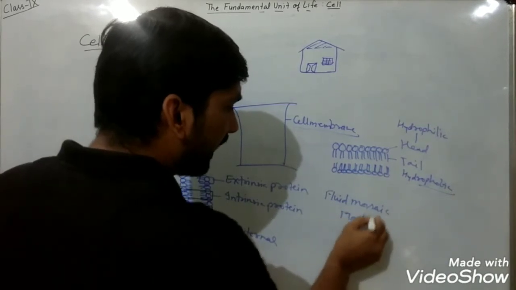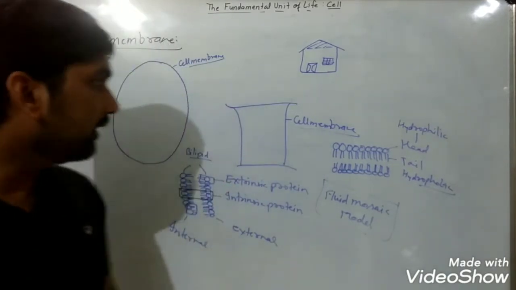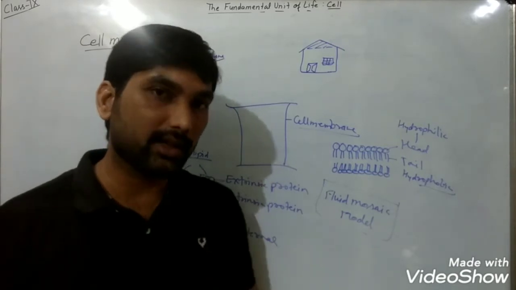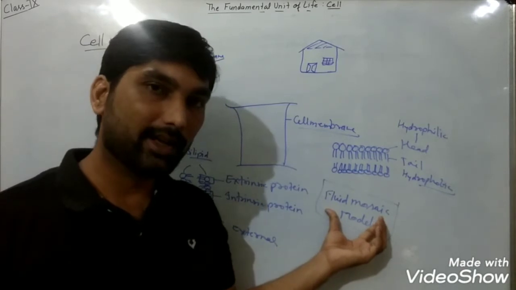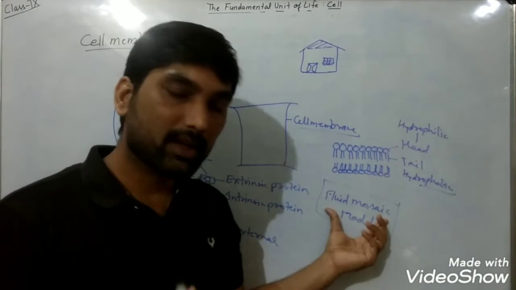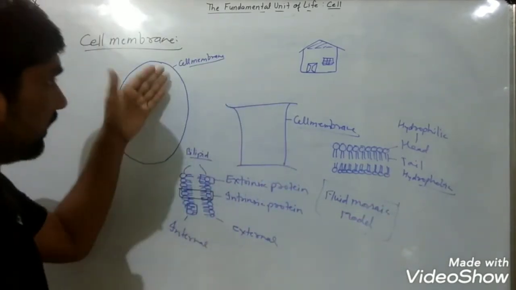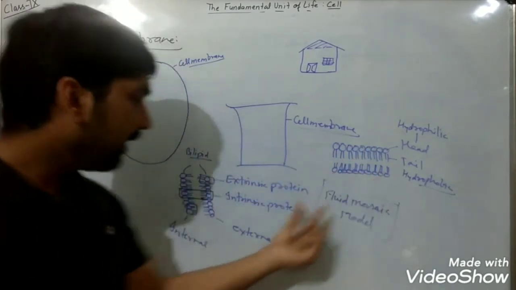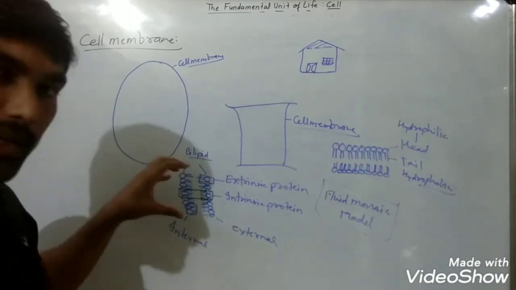model, and it is the widely accepted theory about the cell membrane that was given by two scientists, Singer and Nicholson. So the fluid mosaic model is a cell membrane model proposed by Singer and Nicholson, in which it is stated that the cell membrane is made up of a bilipid layer, and some protein molecules will be embedded in this bilipid layer.